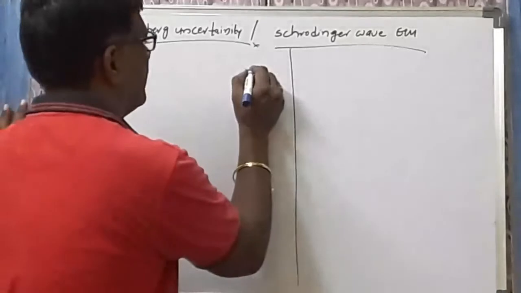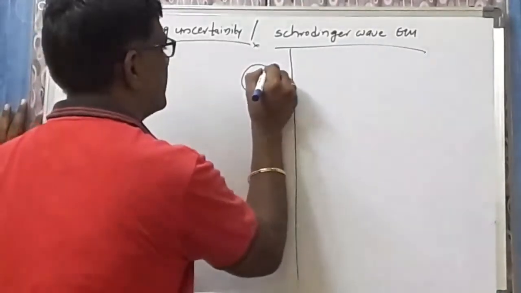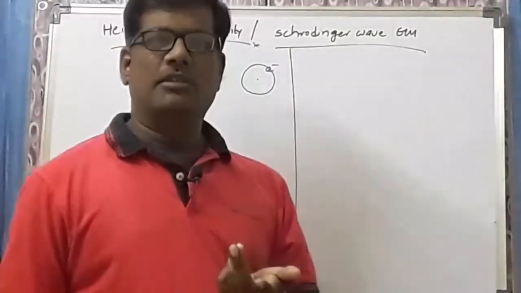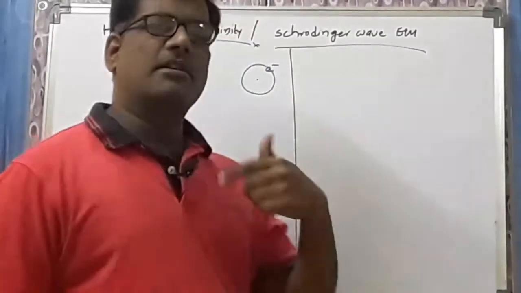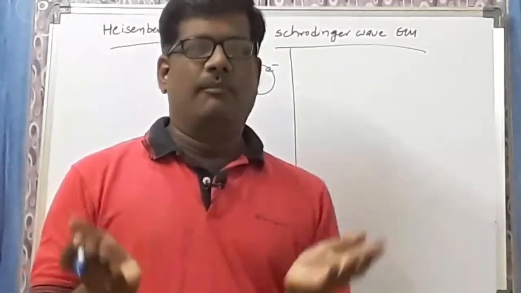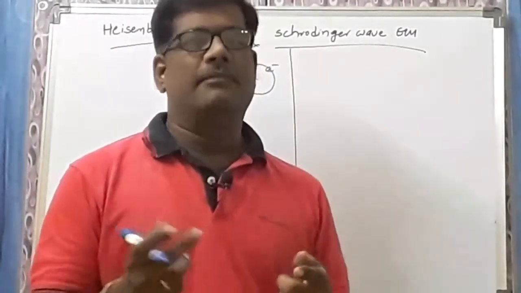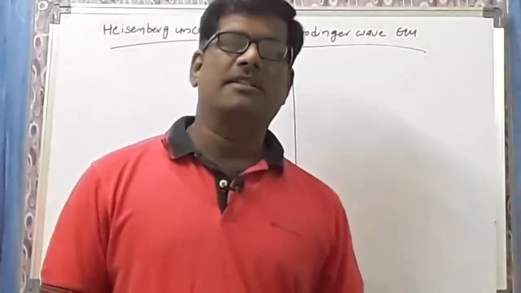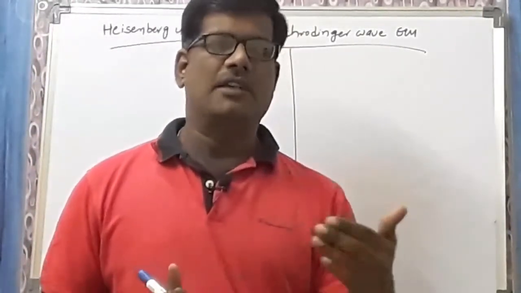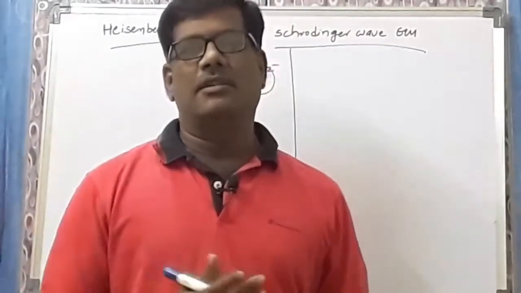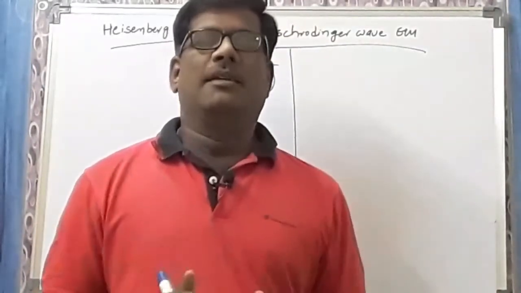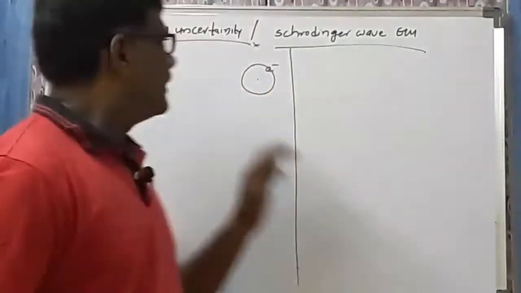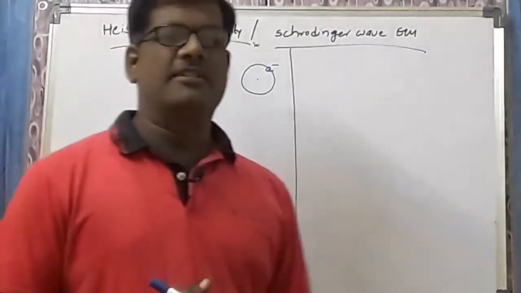We are already familiar that the electron revolves around the nucleus in a circular manner. The position of the electron can be calculated. The velocity of the electron also can be calculated, but both cannot be calculated at a time. This is called the Heisenberg uncertainty principle. We are able to calculate the position and the velocity individually, but at the same time we cannot calculate both.